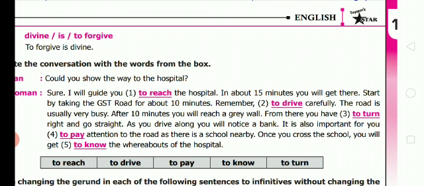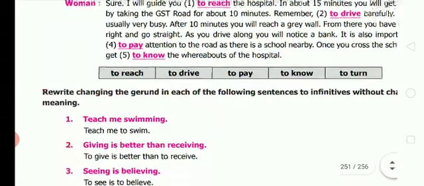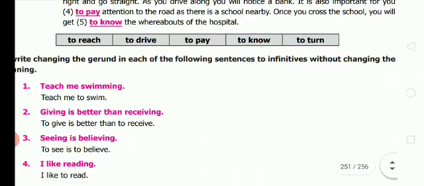After 10 minutes, you will reach a grey wall. From there, you have to turn right and go straight. As you drive along, you will notice a bank. It is also important for you to pay attention to the road as there is a school nearby. Once you cross the school, you will get to know the whereabouts of the hospital. Now, you have to rewrite changing the gerund in each of the following sentences to infinitive.